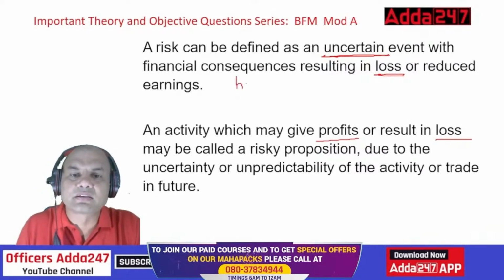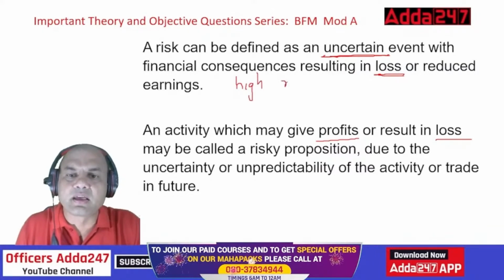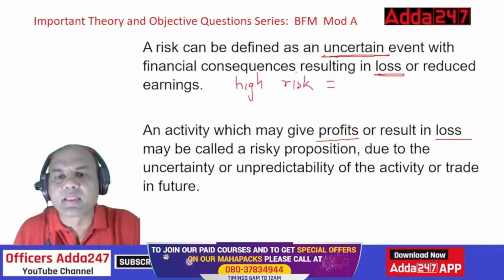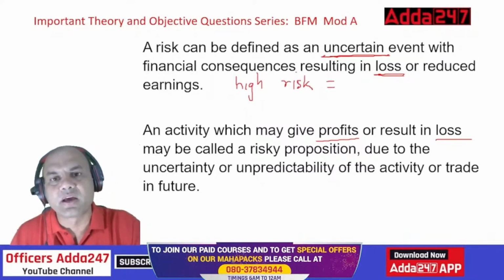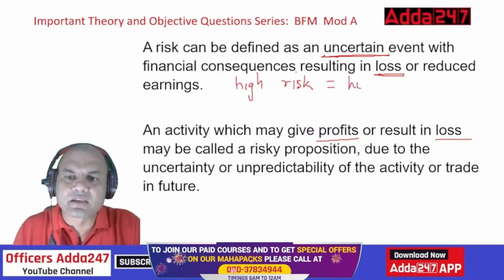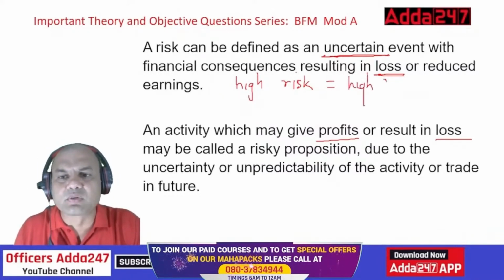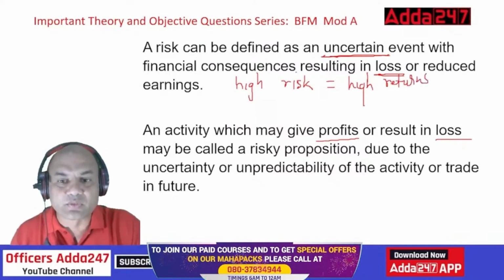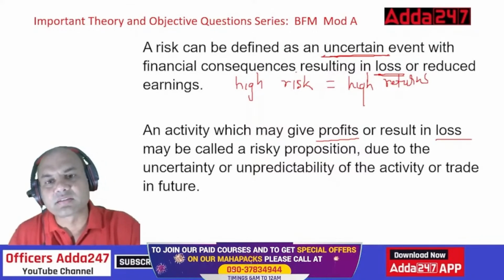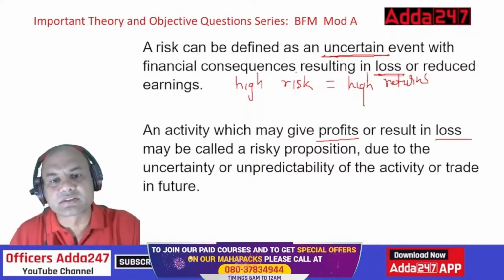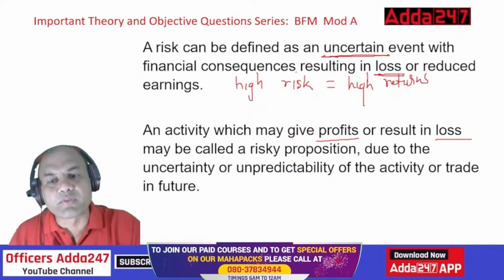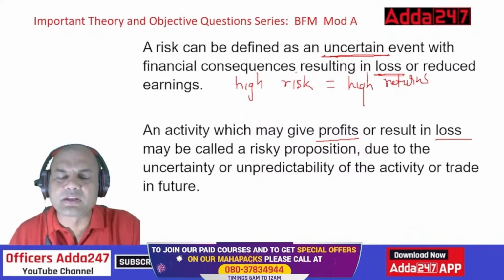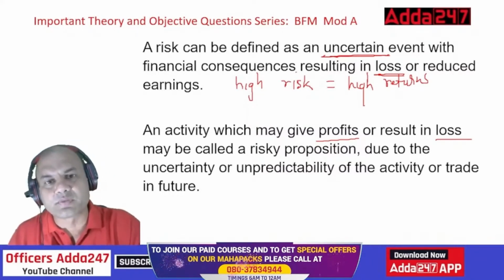High risk equals to, who can type in it? High risk equals to what? High risk equals to high returns, right? High return, that is the basic rule. The one who takes higher risk will always get higher returns. So that's why the second definition satisfies this logic here. An activity may give profits or may result in loss. So it means if you are getting profits, definitely there will be a risk of loss.